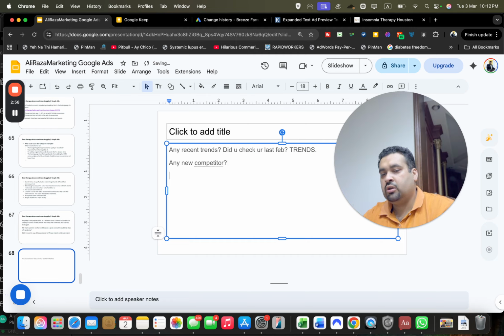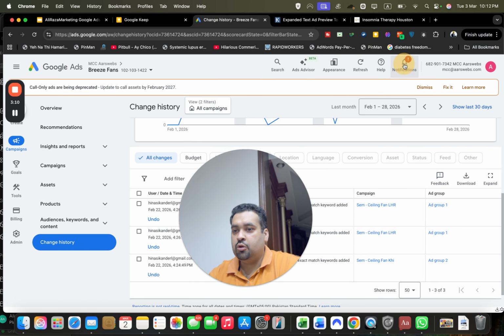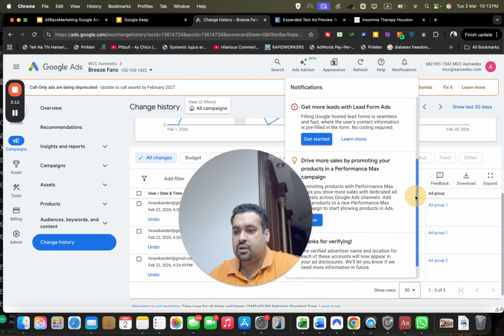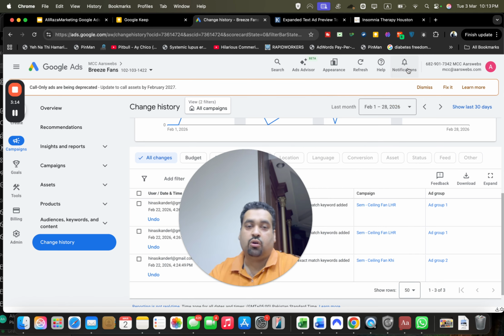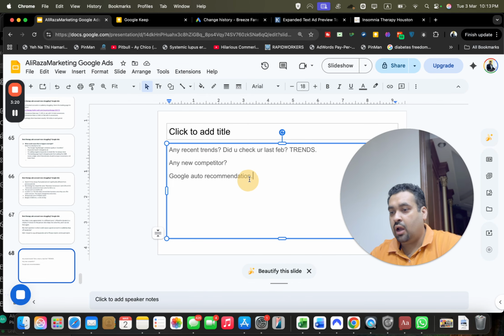Also, another thing which people usually forget is Google's auto recommendations. Because you have not changed anything, you may have missed the recommendations. What happens is, usually Google notifies you of some recommendations, and if you do not do anything or even ignore them, Google automatically applies those recommendations. So if that is the scenario, you need to undo that or look around for any other change.